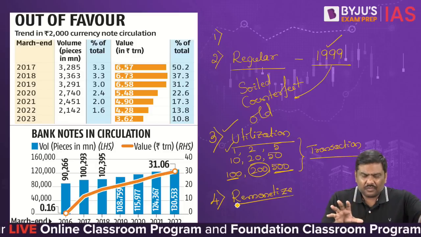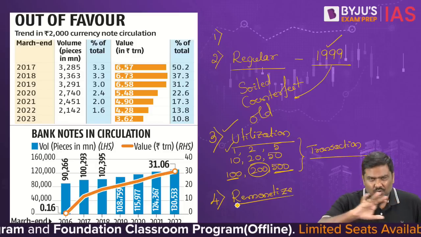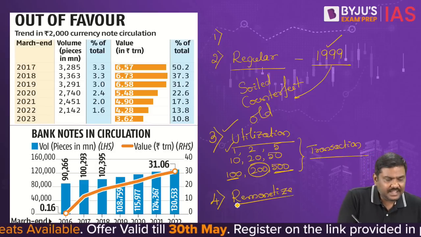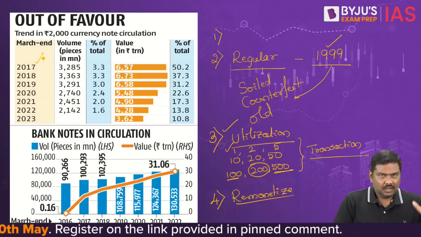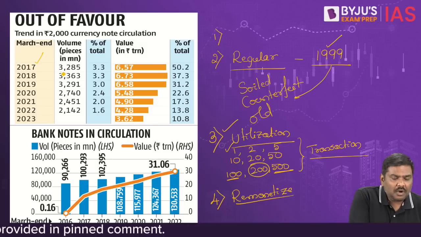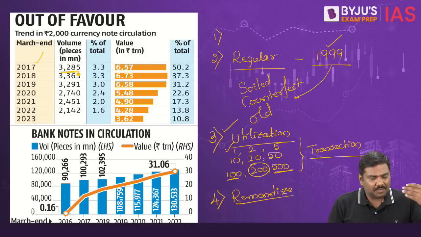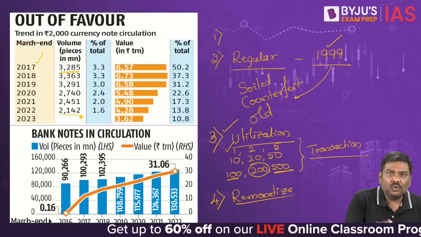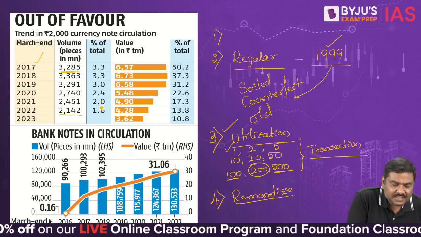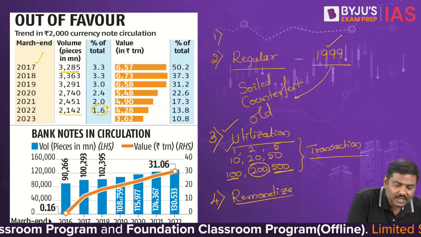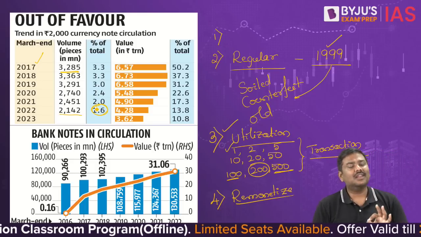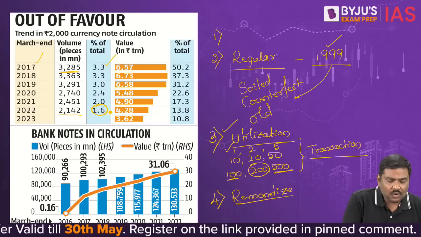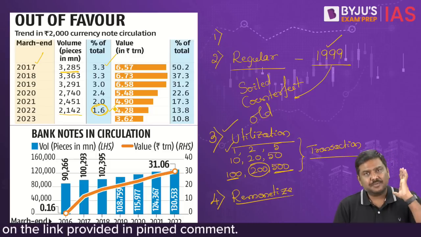And over a period of time, please have a look at the data here. Please do not learn this by heart, it is not at all relevant for UPSC. You will see that in 2017, the volume of these currency notes in terms of millions of pieces was very high, and by 2022 it has come down. As a percentage of total currency notes, it accounted for 3.3%, and now it simply accounts for 1.6%.